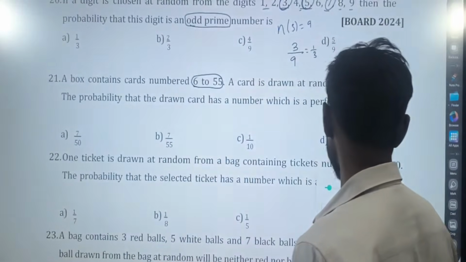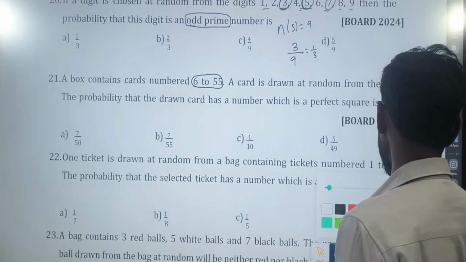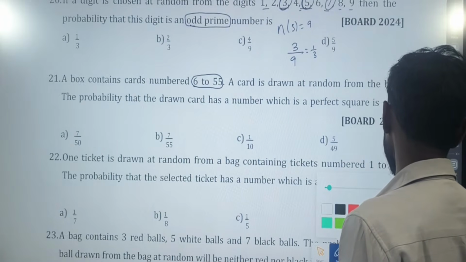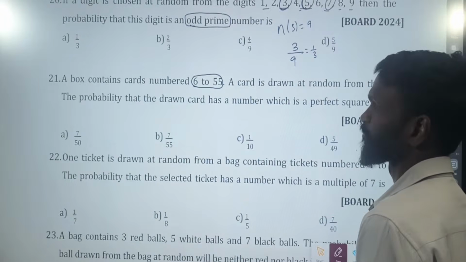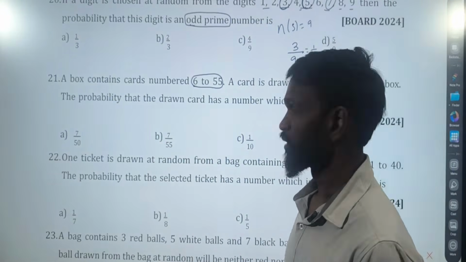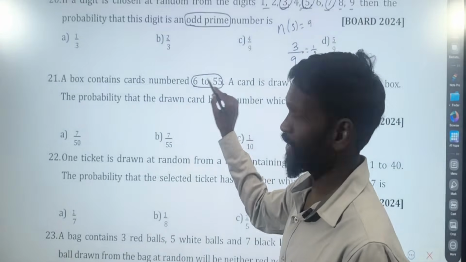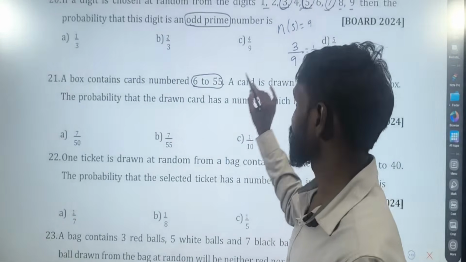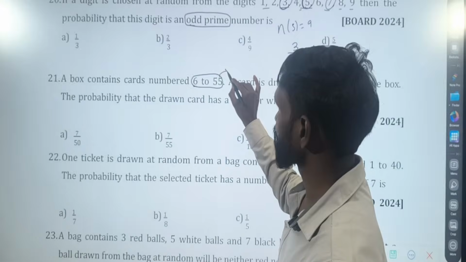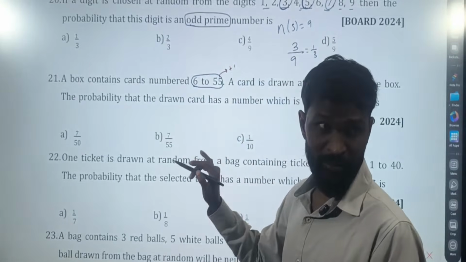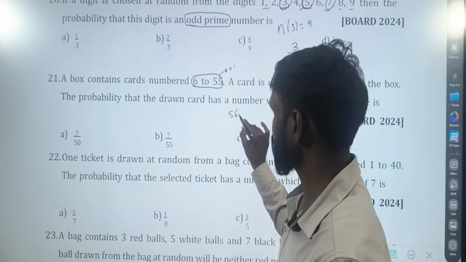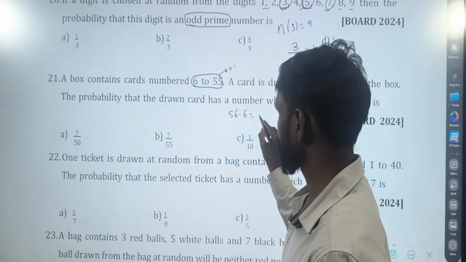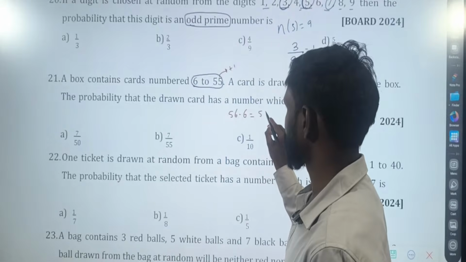Whenever these kind of numbers are given, you should subtract by increasing 1. 56 minus 6 will be 50.